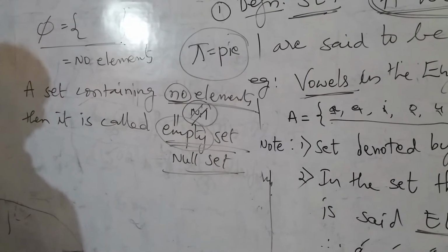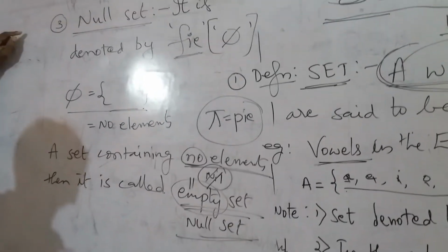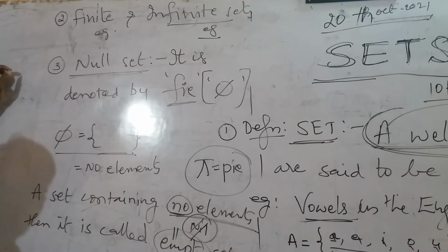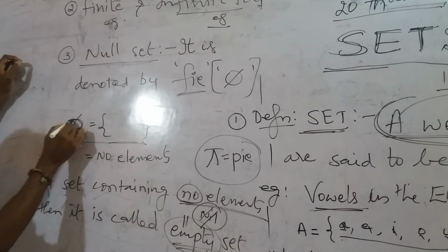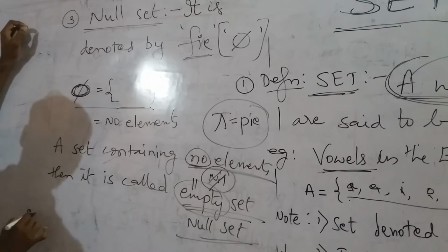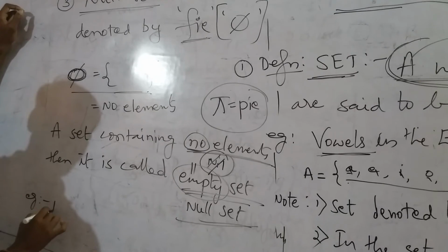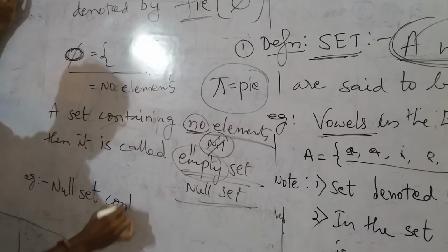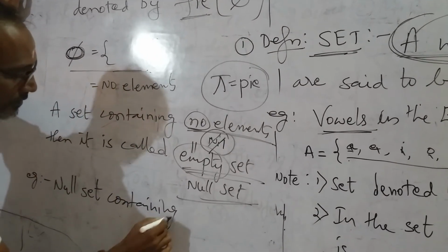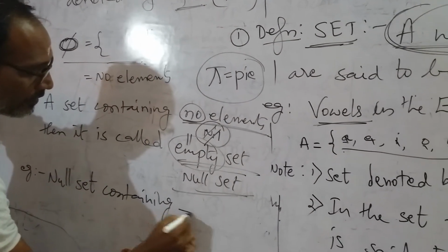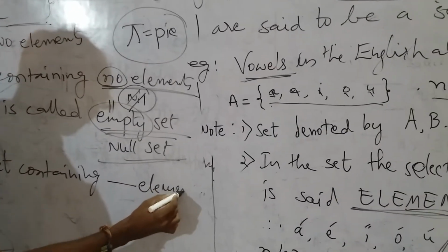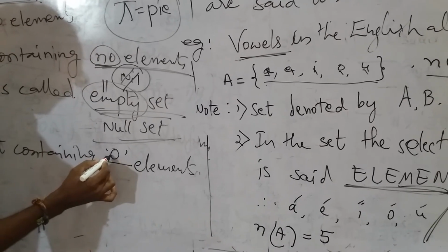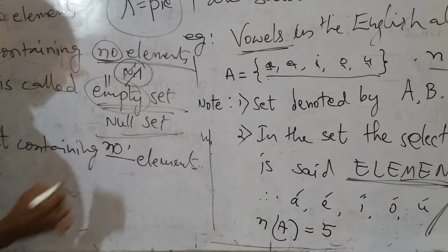Okay. Finite set, infinite set, null set. This is phi. For example, one question: a null set contains how many elements? Zero. Zero means nil, no elements.